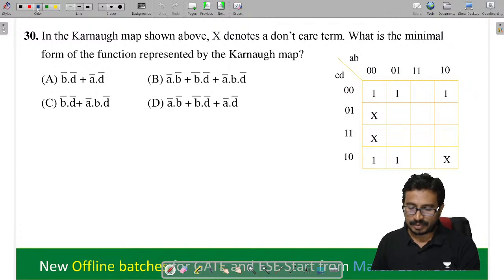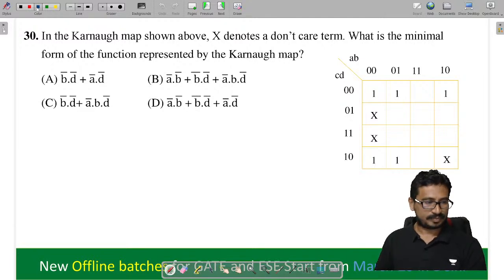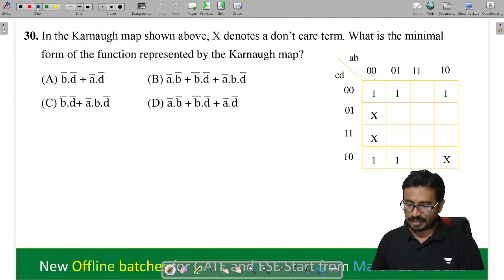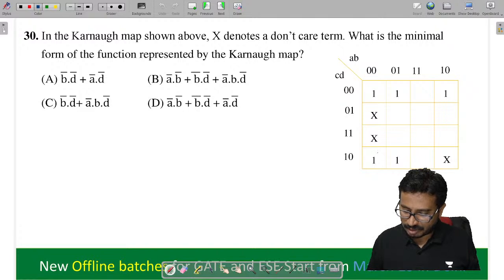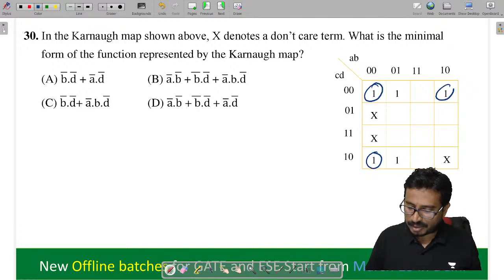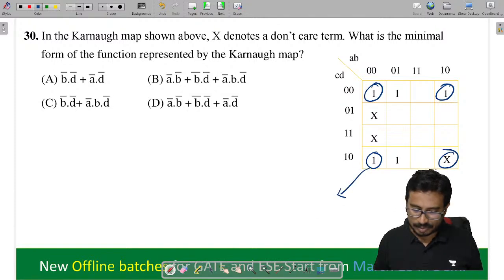The K-map. So what is the minimal form of the function given? Minimal form they have given. Tell me. So any quad possible? First of all, you tell me, quad possible or not? All corners I can group. If we group all the corners, what will we get? Tell me. So this is here. Now we get B bar, D bar.